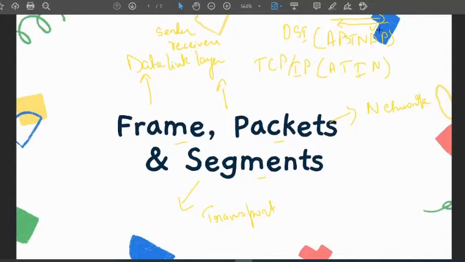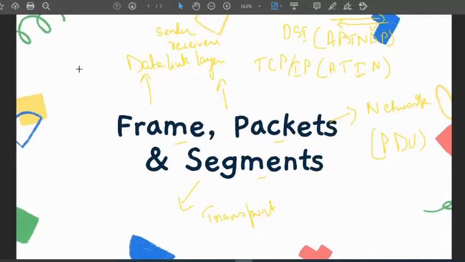This must be clear if you have watched that OSI video. The difference between frames, packets and segments is basically the PDU, that is, the protocol data unit.